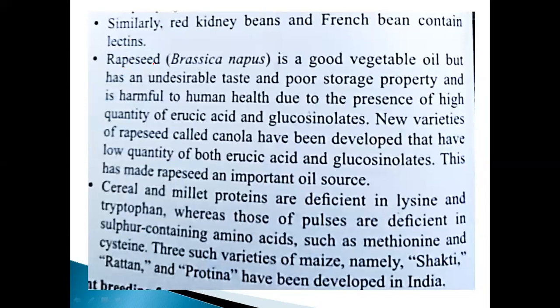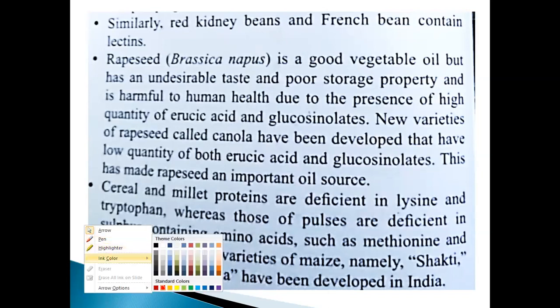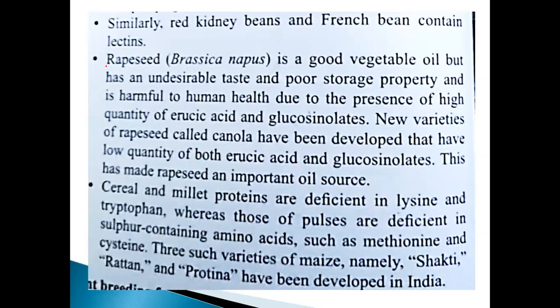And rapeseed, take as an example. These are some of the important examples, my dear students. Rapeseed, Brassica napus, is a good vegetable oil, but it has an undesirable taste, maybe bitter, and poor storage property, and is harmful to human health due to the presence of a high quantity of erucic acid.